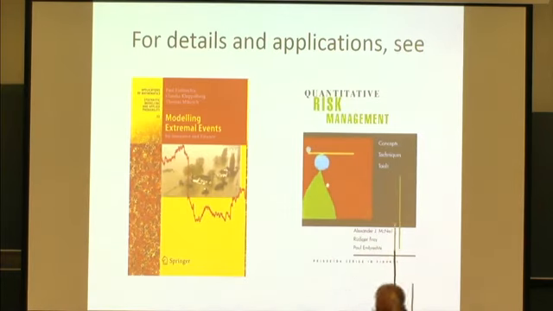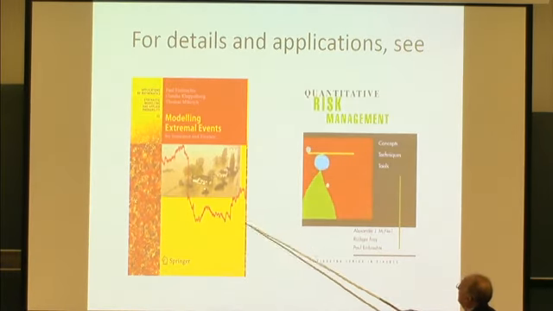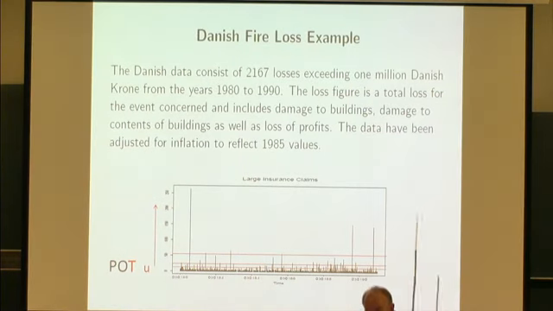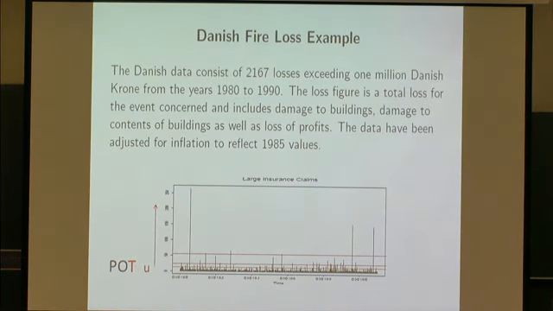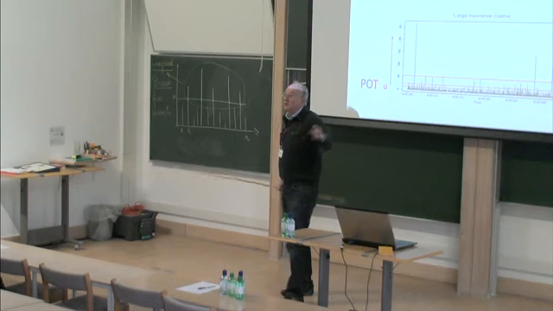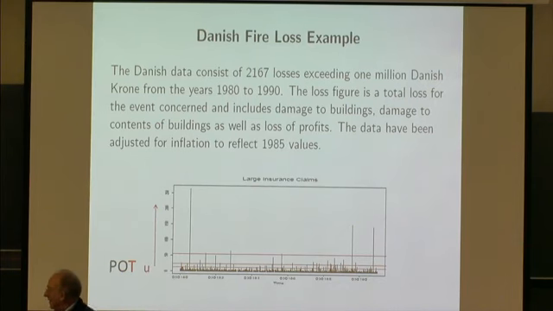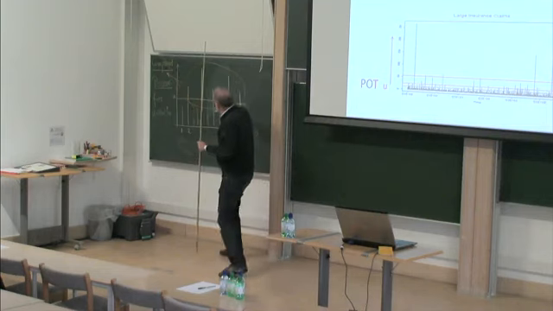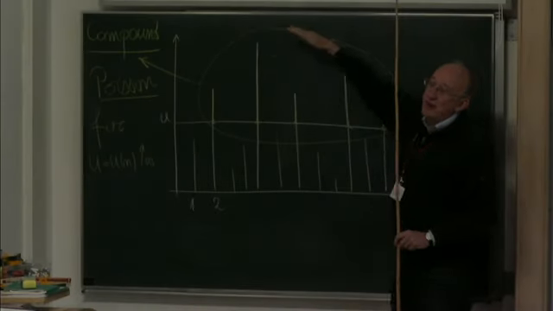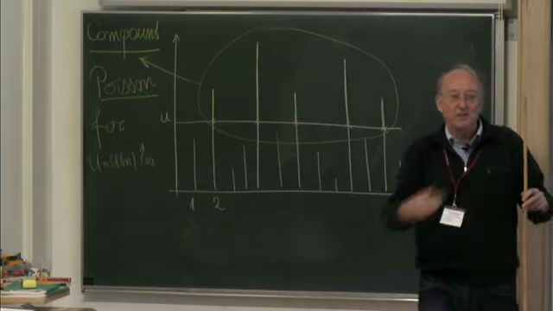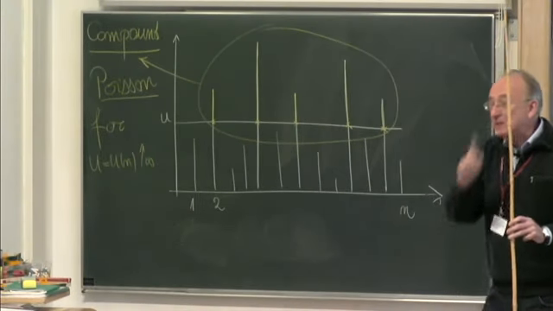Well, for details you can go to some of these books we have written on quantitative risk management, but there are all the details in there and all the software developed. Let me immediately go to an example to show that if I now push the button and do the theory, there's a bit more hidden. And I did not mention the theorem. You saw the name, the face of Leadbetter in the corner there. Indeed, it's not just that if I move up, of course if I move up I move out of the data, so there must be a scaling going on. That's exactly the scaling in the theorem, but there is more.